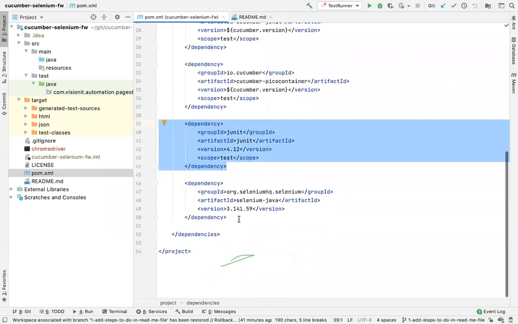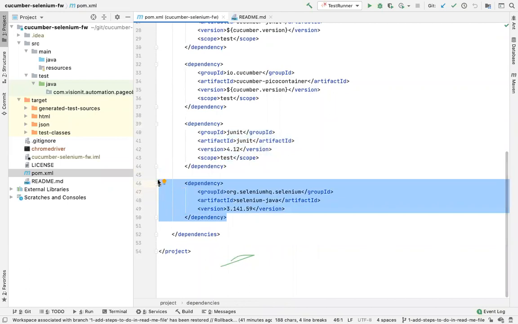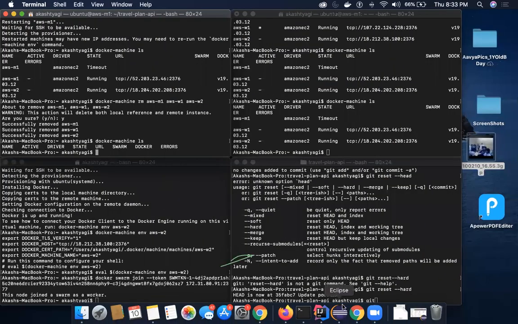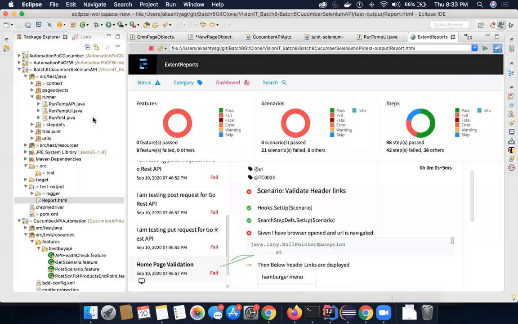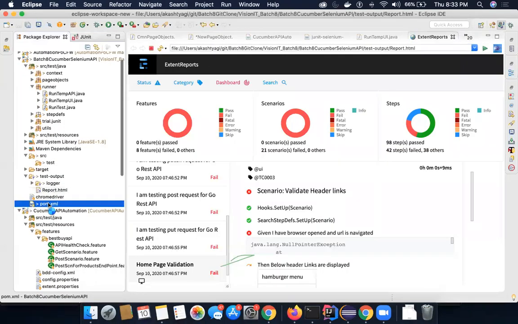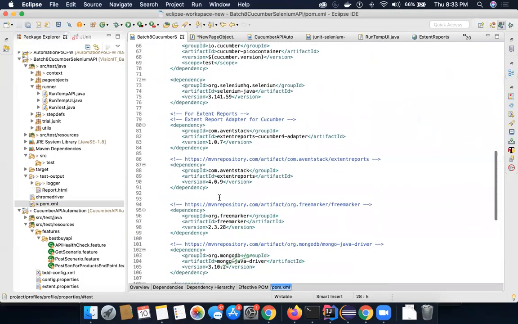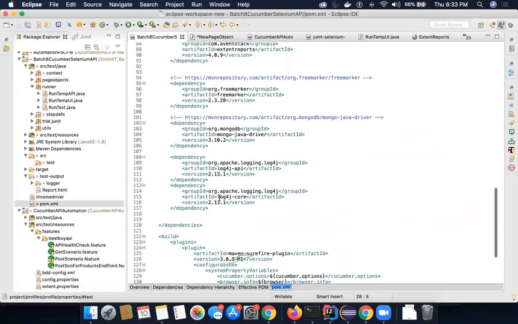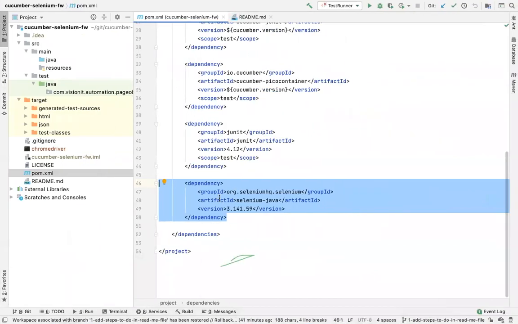And at last we have Selenium, because we are doing Selenium automation, isn't it? And if we wanted to do API as well, because in the previous framework, I think old batch guys are also here, we used to do API also, right? So we also have to add some REST assured APIs as well, right? But for now, to make things really simple for you to start with, all you need is this one.